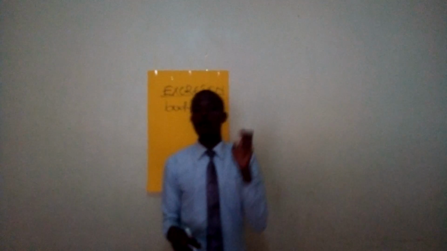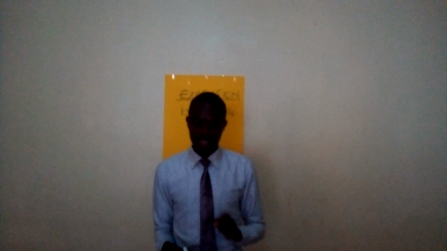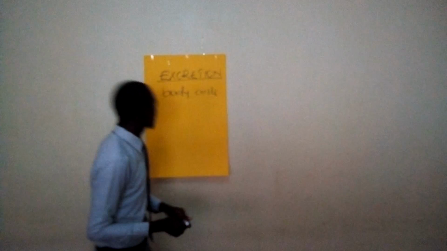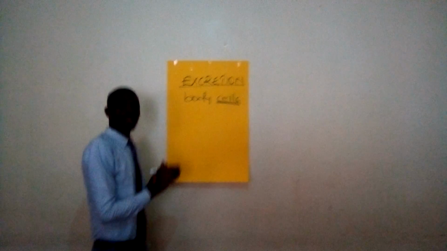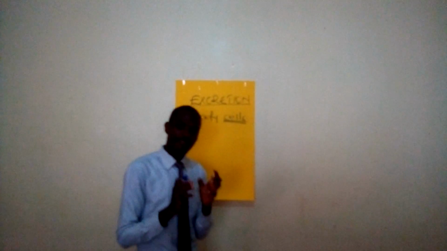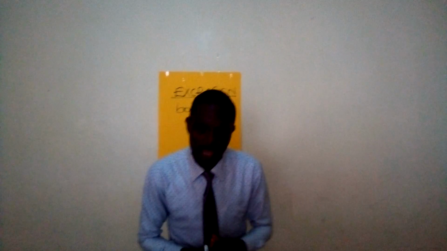How do we define excretion? We define excretion as the removal of waste products from the body. These waste products, like I've told you, come from the body cells. I told you the waste products are released after the different chemical processes that take place in the body.